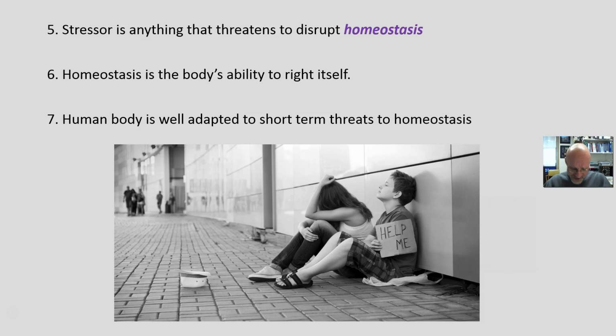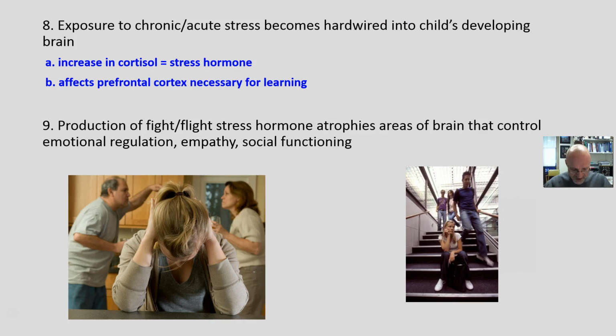Now, the body is well adapted to short-term threats to homeostasis. But chronic or acute stressors challenge the body and brain's homeostasis. And these are things such as overcrowded classrooms, substandard housing, unsafe neighborhoods, community or domestic violence. All these things challenge this homeostasis.